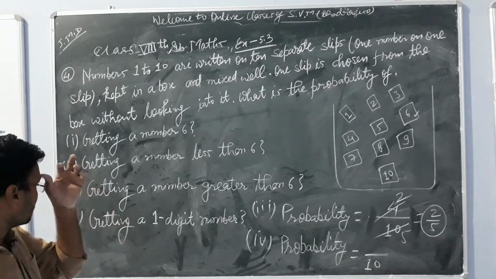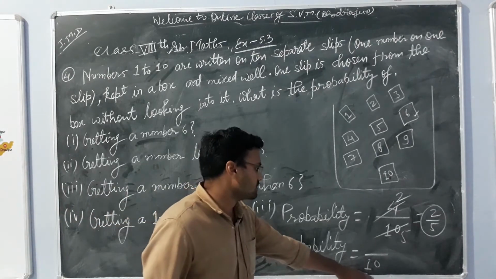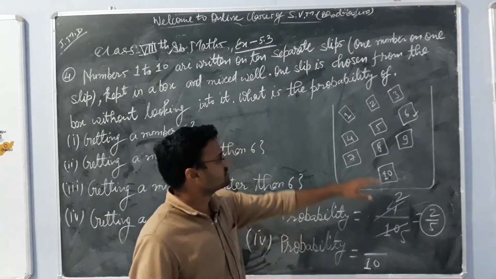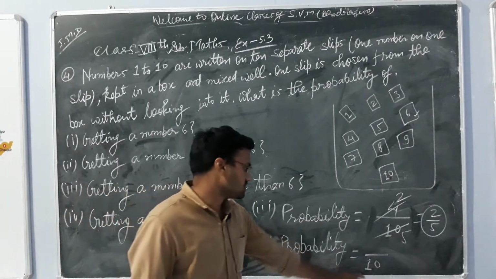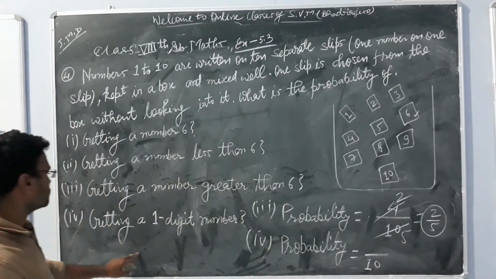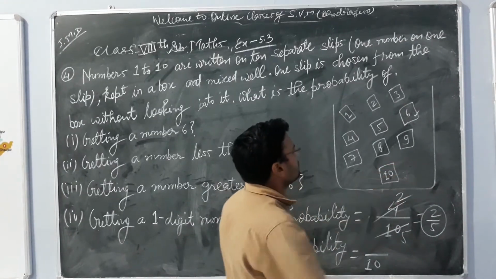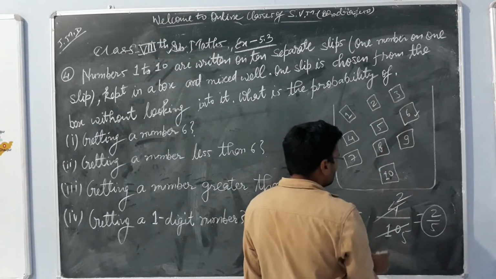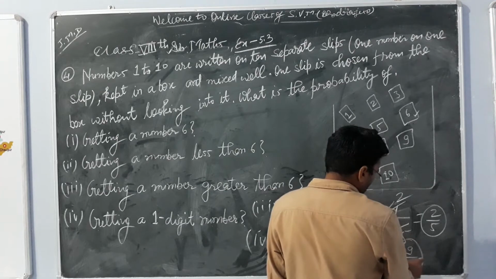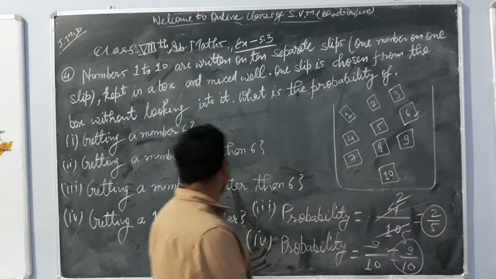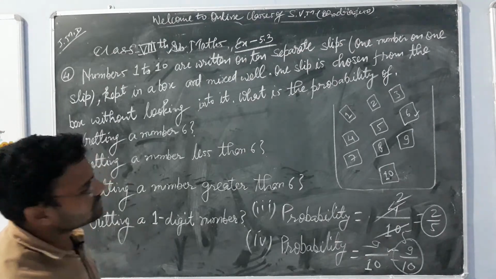Total possible outcomes for all the four parts is 10 only, because we are choosing strips from this box only, and the total strips are 10. Now what do we have to choose? One digit number. How many one digit numbers are there? Only 10 is a two digit number, all the others are one digit numbers. So one digit numbers are 9, so our answer is 9 upon 10. So here our question number 4 completes.